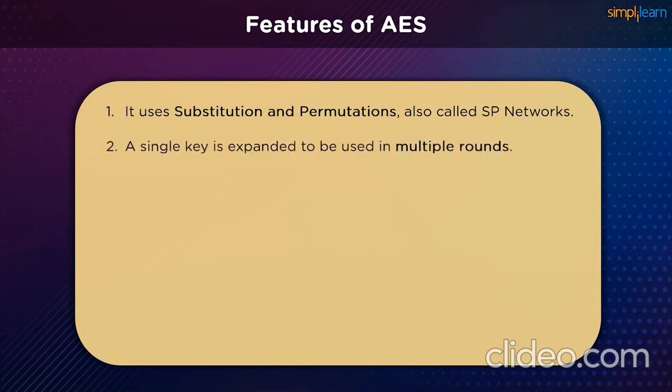At the beginning of the encryption process, we only start out with a single key, which can be either a 128-bit key, a 192-bit key, or a 256-bit key. Eventually, this one key is expanded to be used in multiple rounds throughout the encryption and the decryption cycle. Interestingly, AES performs all its calculations on byte data instead of bit data, as seen in the case of the DES algorithm. Therefore, AES treats 128 bits of a clear text block as 16 bytes.